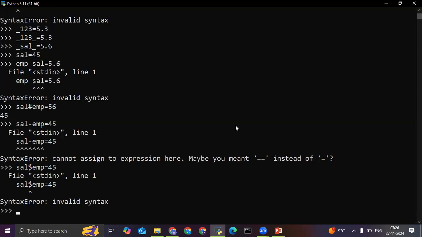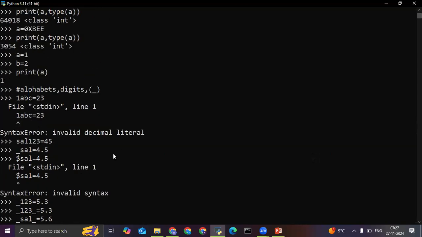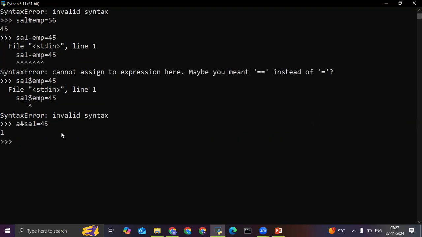Let me show you one more thing I wanted to show you. A is equal to 1, then I'm writing A hash salary is equal to 45. I'm getting 1. Why so? Because it will only remember the latest value. A was 1 here, so I've got the output 1.